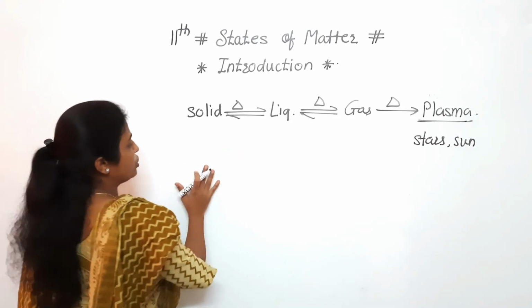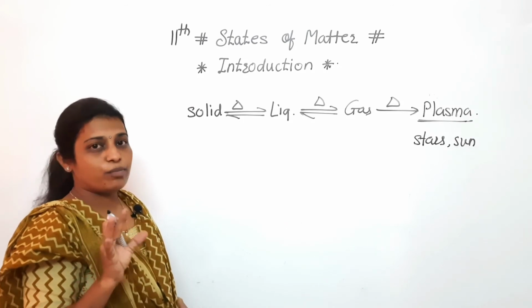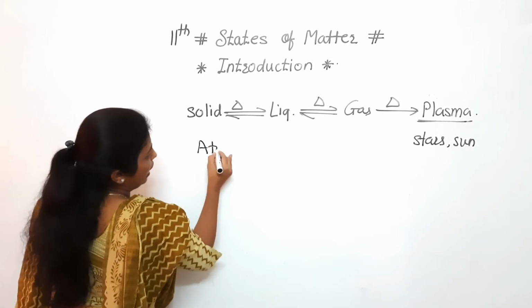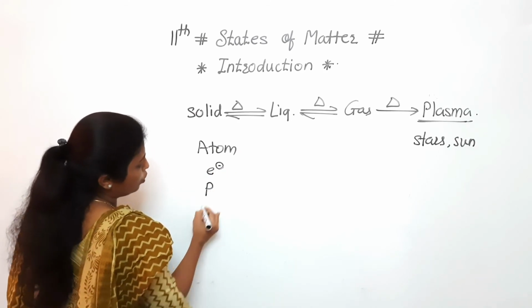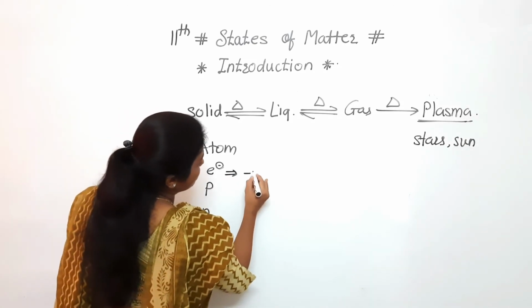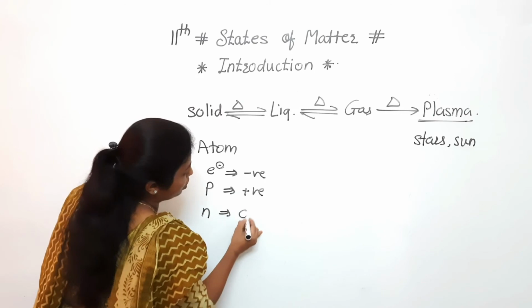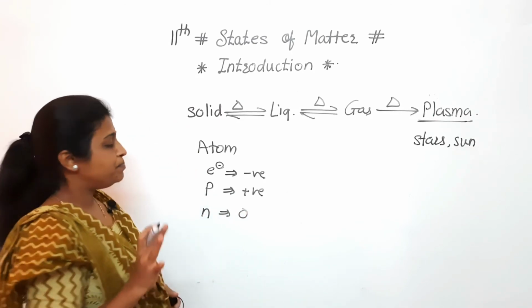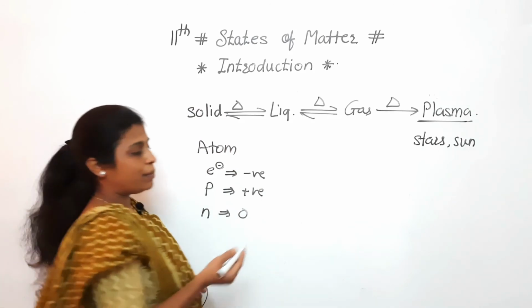So now see what plasma is. Each and every state of matter is made up of atoms. An atom has electrons, protons and neutrons. Electron is negatively charged, proton is positively charged and neutron is chargeless. Clear to everyone? So when it is overheated, what will happen?